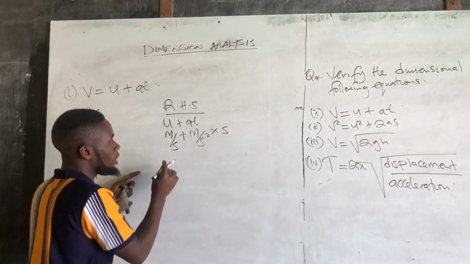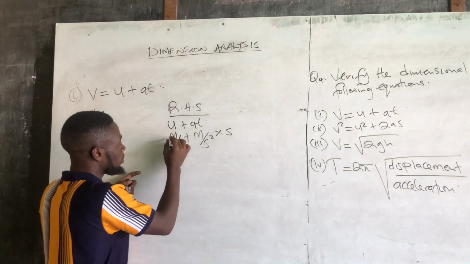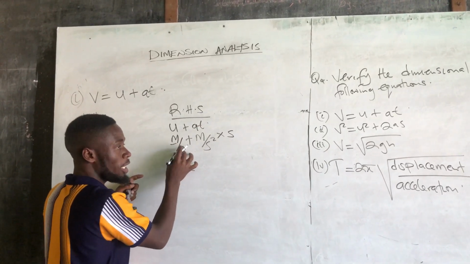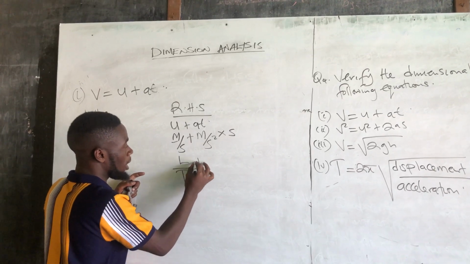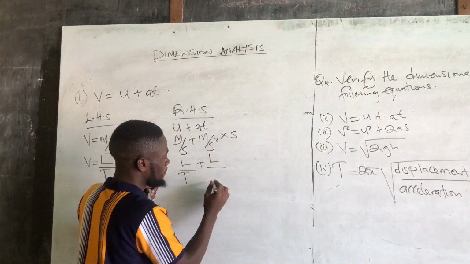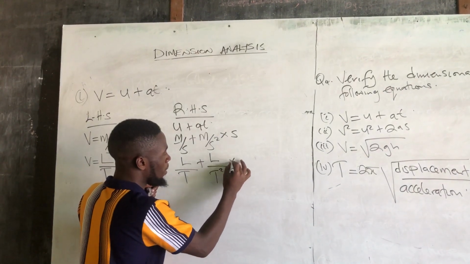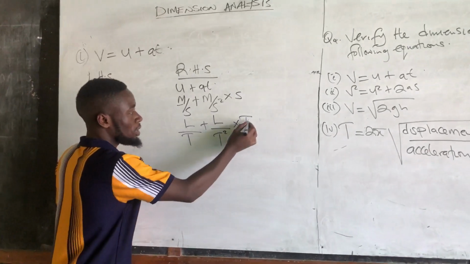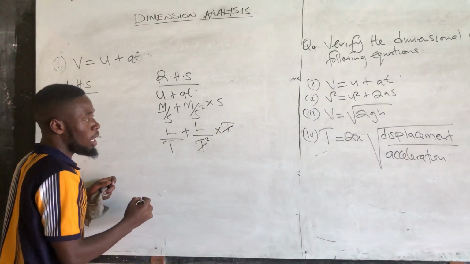So let's also solve this other side. Meters is L, S is T, plus meters is L, S is T squared, so it will be T squared multiplied by T. From here you can see that this T and 1 T here will cancel.